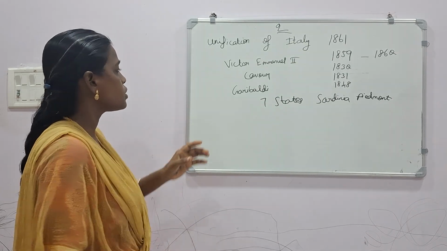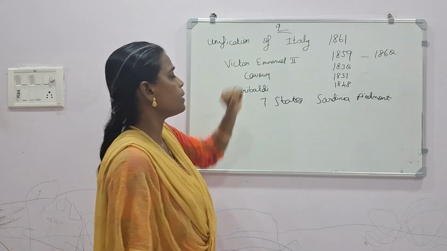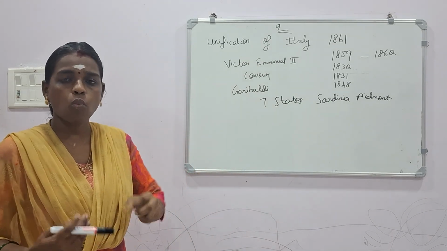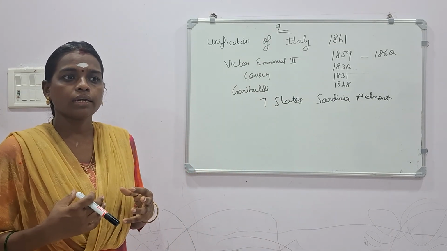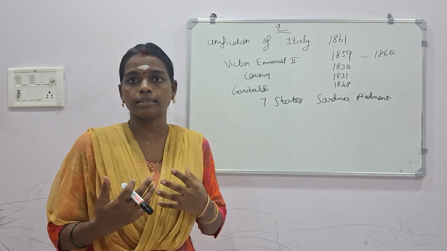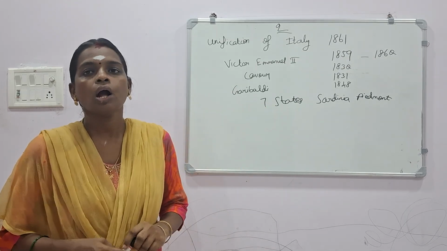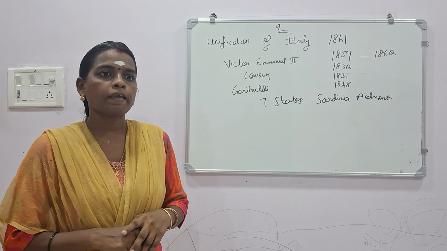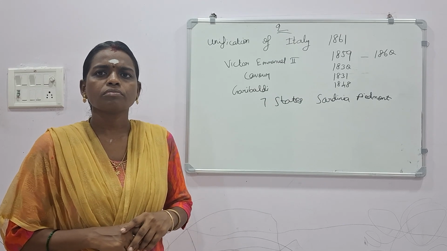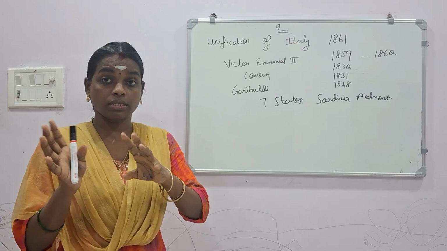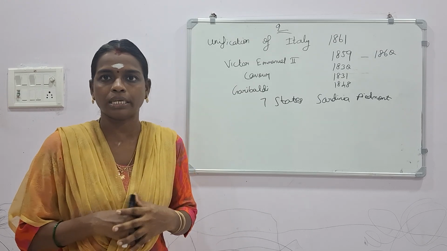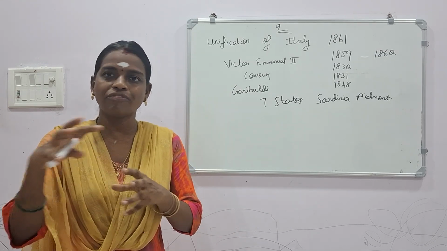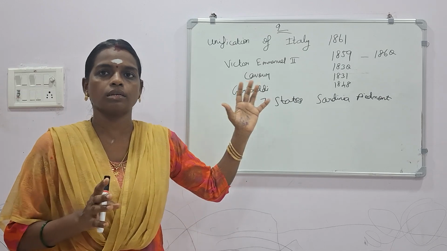So today we are going to get into the side reading of the unification of Italy. It was formed in the year 1861. Before that, how was that country, and who all fought against the government for the formation of Italy? All this information I am going to let you know. First thing, in Italy, the same thing happened as in Germany.